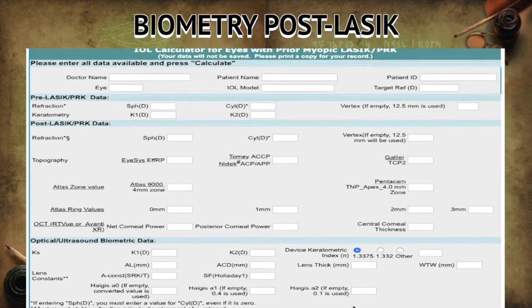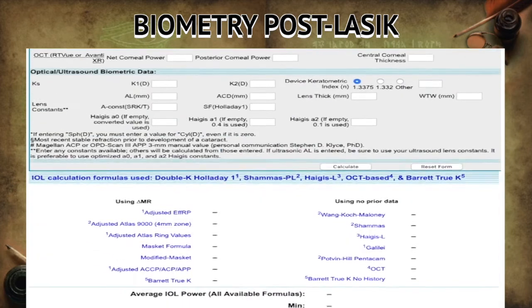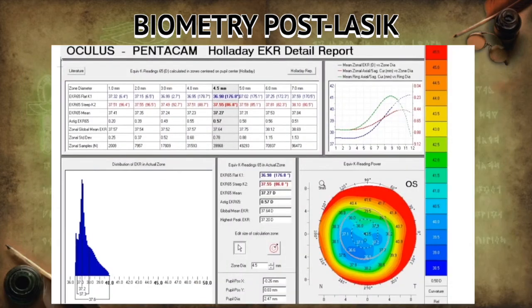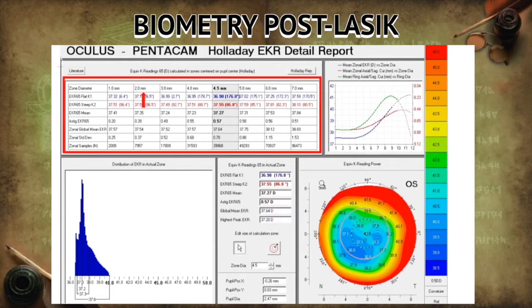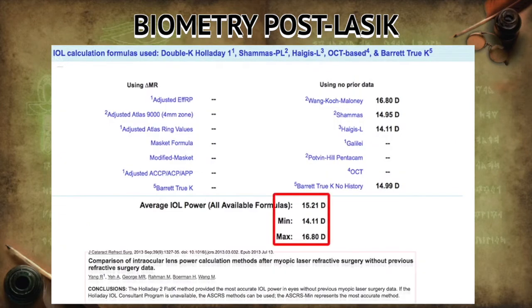In place of the Atlas ring topographer, one can choose values from the Holladay EKR map. The Holladay EKR map gives us K readings in different zones starting from 1 to 7 mm. The EKR 65 mean can also be used.